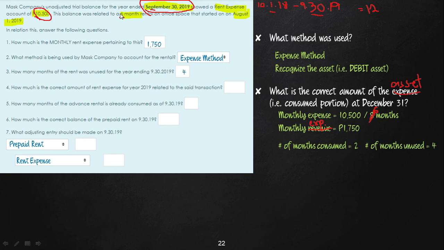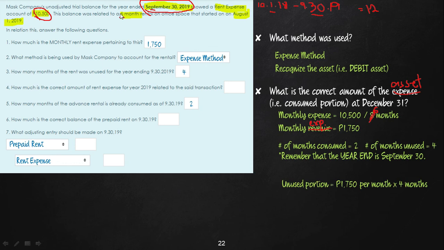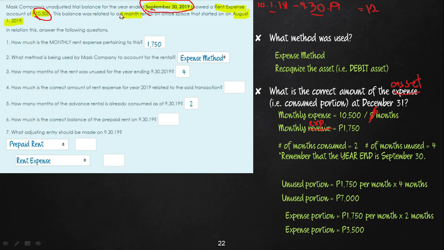How many months is unused? 4. And how many months of the advance rental is consumed? That's only 2. Again, remember the year end is September 30. Next, let's compute. The unused portion is good for 4 months at 1,750 per month, so that means 7,000. The used portion, which represents the expense portion, is only good for 2 months at 1,750 per month, so that means 3,500.